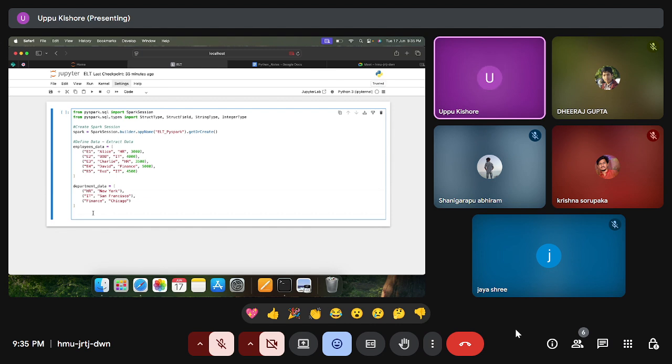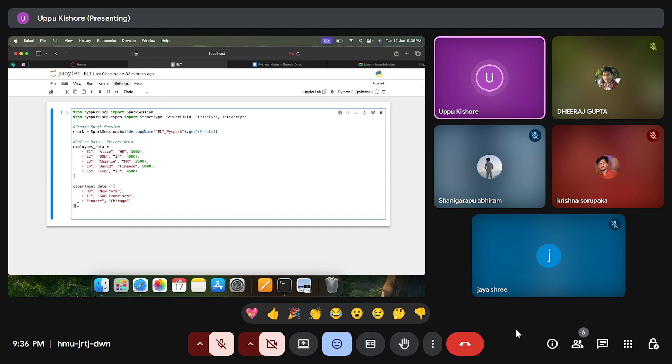So here we have to define the schema. Normally in SQL, you have a schema, right? Before creating the table, we can define the schemas. So why will we define the schemas? If we define the schemas, the further operations will be very fast. So the creation of a data frame from this data will be very fast.